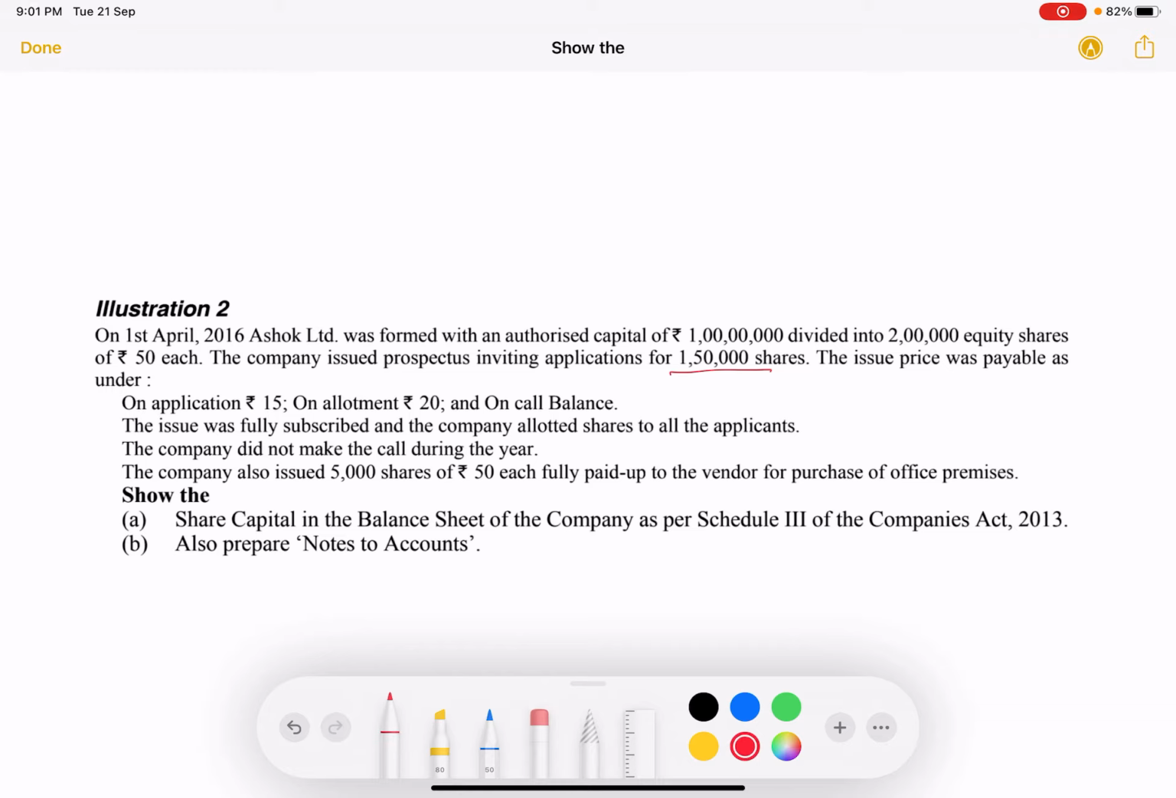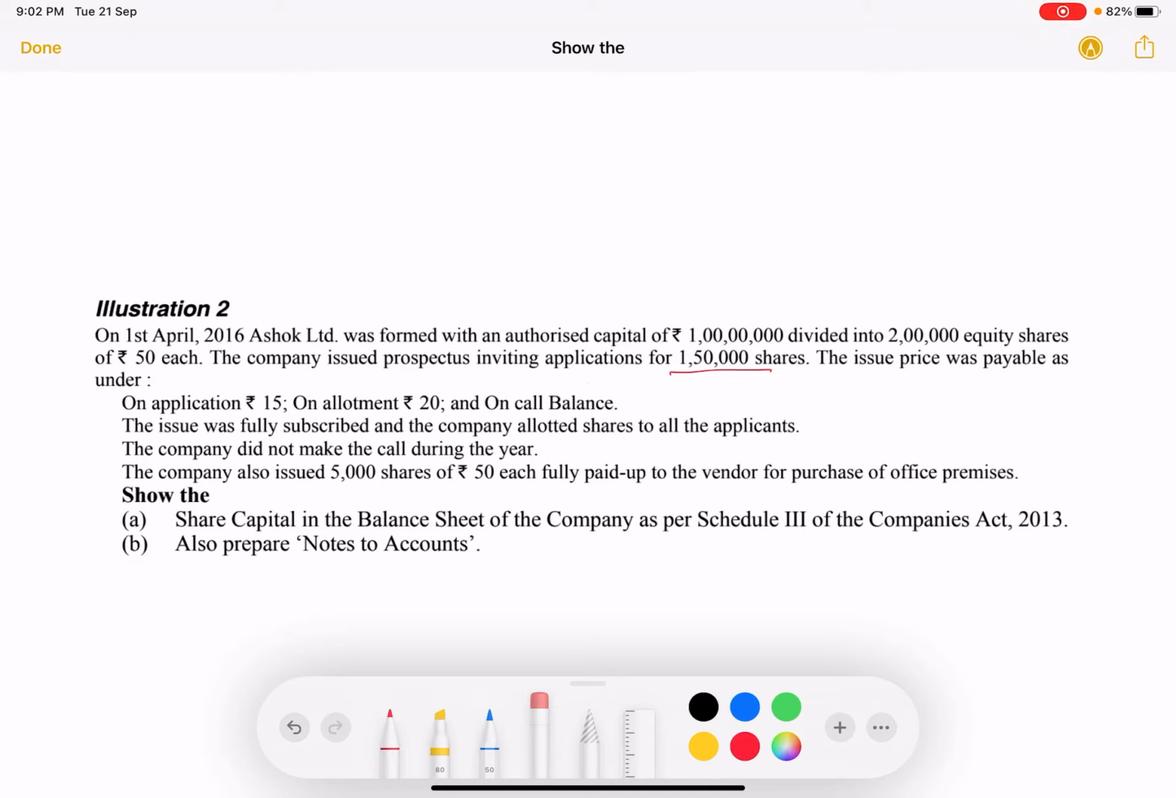Further information is provided that the issue was fully subscribed. That means out of these 1,50,000 shares, applications were received for all the 1,50,000 shares. The company did not make the call during the year. We are informed that the company has not collected this balance; the call money of 15 rupees was not collected by the company.